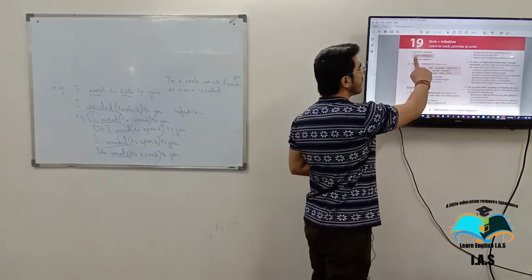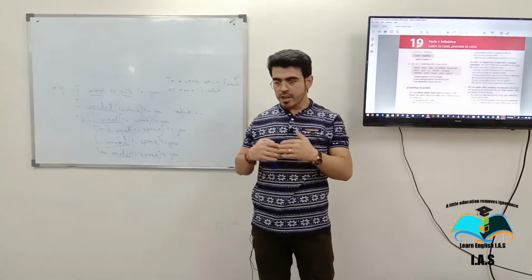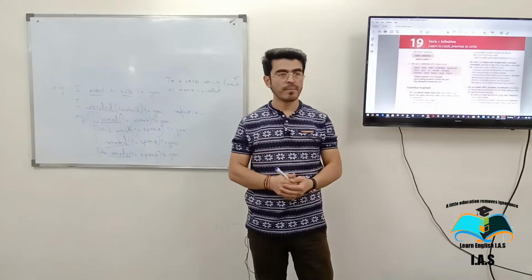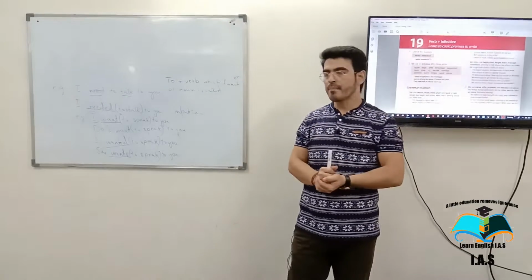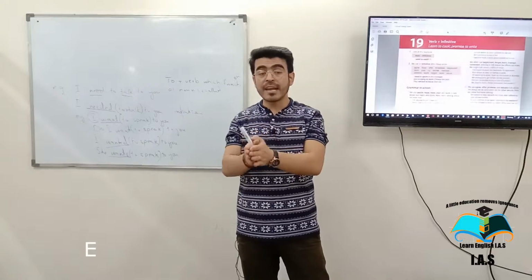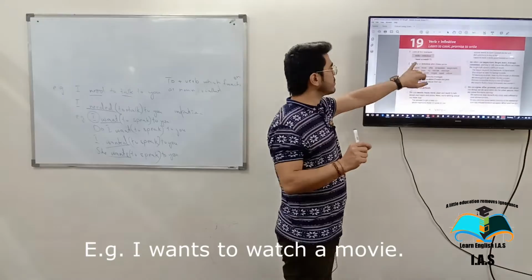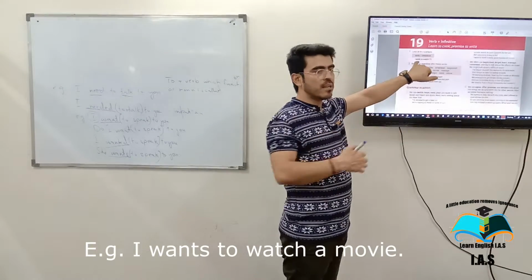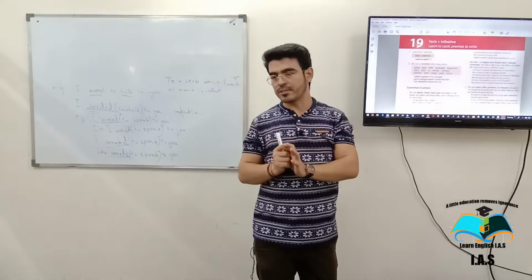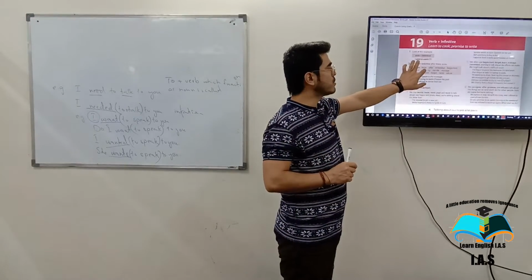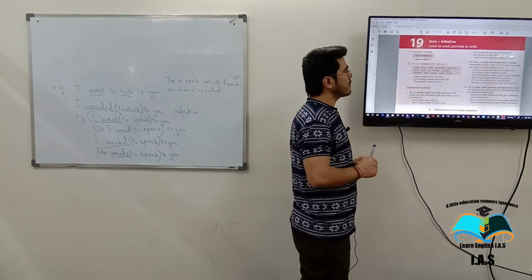Excellent. Now listen, verb plus infinitive, for example, I want to watch a movie. If you're talking about the past, I wanted to watch a movie. Or if you change it with he or she, she wants to watch a movie. The only difference comes only in the first verb which is used in your sentence. Always the first verb will change. Like here, the first verb is what? Wanted to watch TV.